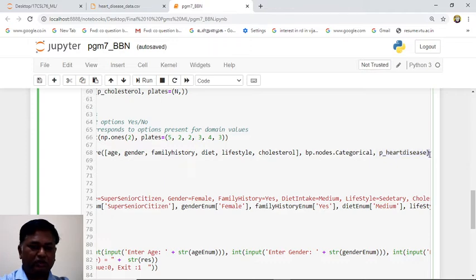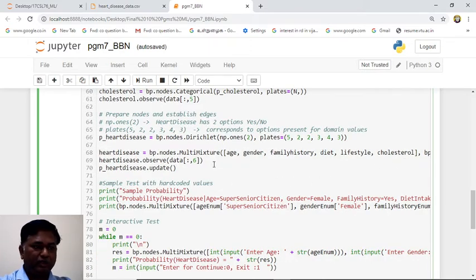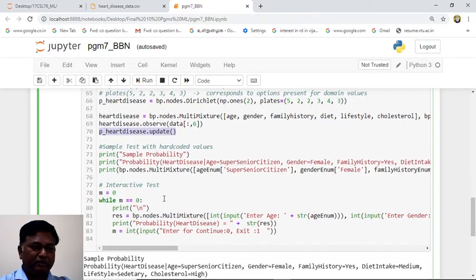So this is what we are going to do. We will observe the data, and we will update the probability table for heart disease. Now we will take one sample data, sample probability. For that data, we will calculate what the probability is. So we are going to find the probability of heart disease for the given values.